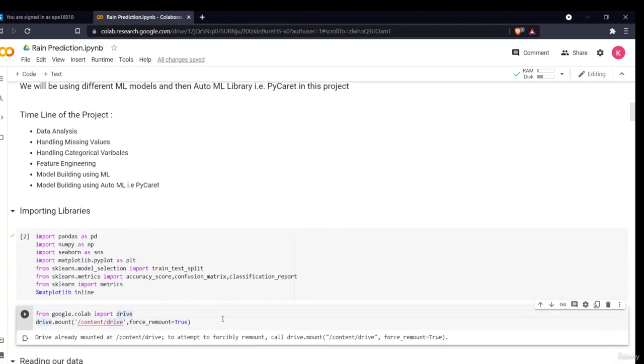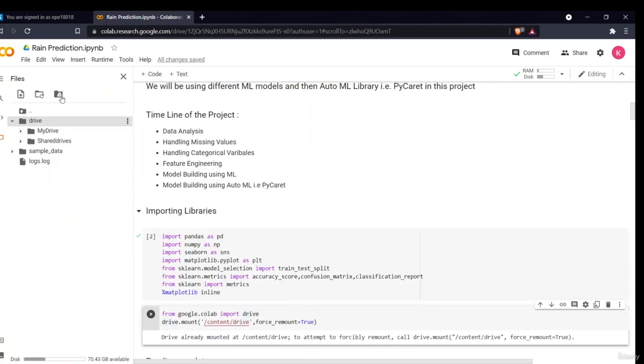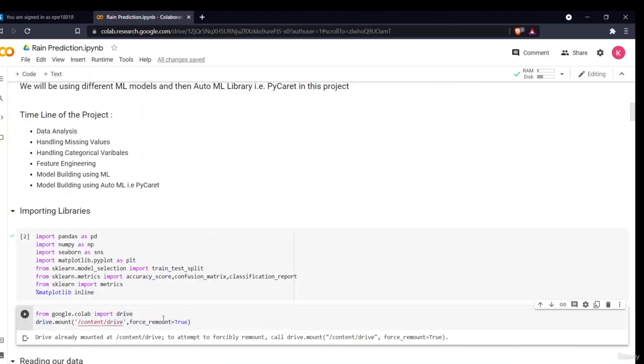Now, this is a Google Colab environment, so there's a certain different procedure to import our data. The very first thing you have to do is import your file, the CSV file which you want to read, into your Google Drive. Then you have to mount your drive in your Google Colab environment. For that you just have to click on this mount drive button. When you click this, this command will open, and you just have to execute it.